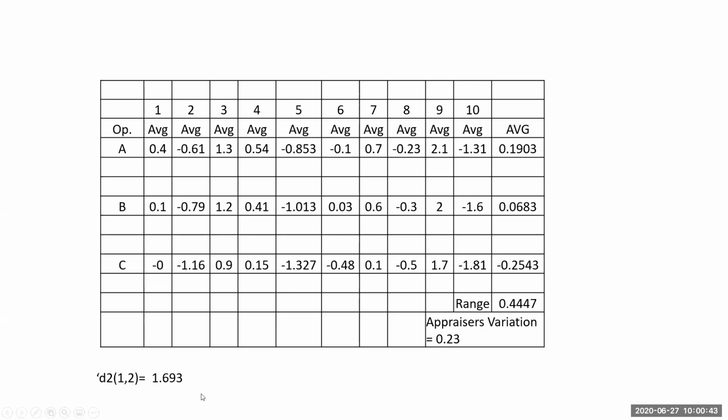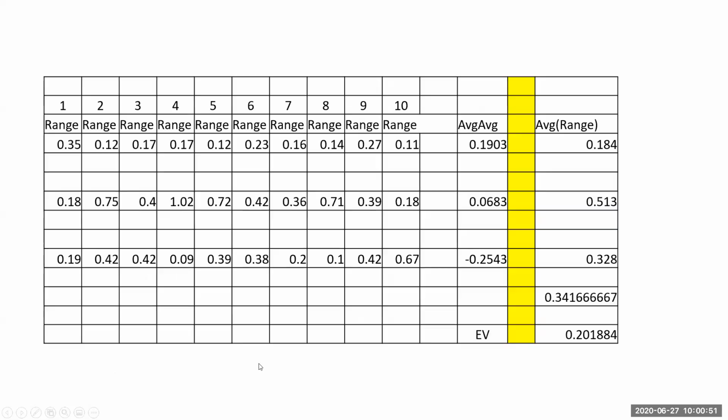Repeatability error, right? D2 1, 2 that I showed you in the slide. The D2 tables, I showed you how to get it. And now this here is for ranges. For each part, for each operator, I've given the ranges. Finding out the average of ranges. Average of averages we have already done in the previous slide. So equipment variation we can find out from these values. What we do is we have to find out the average of these average ranges.